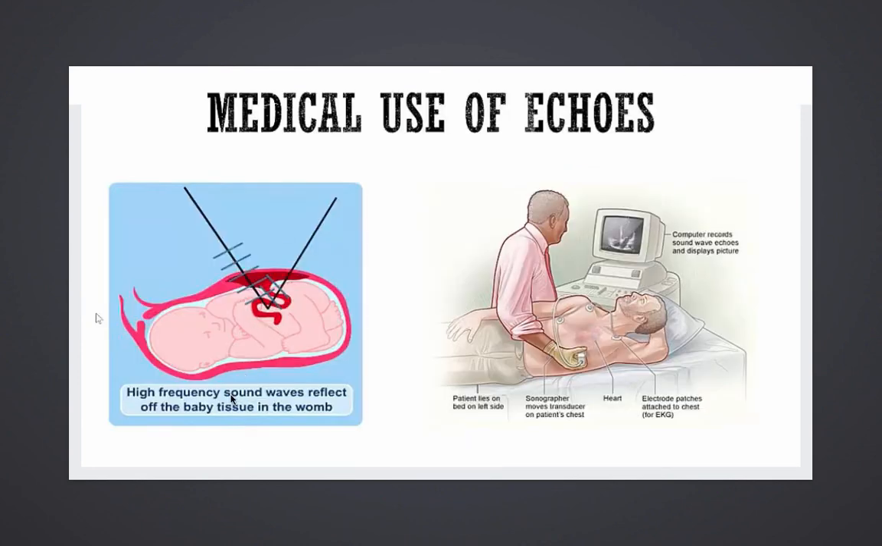Yes, in medical science also, high frequency sound waves reflect off the baby's tissue in the womb. So that is ultrasound. USG is the short form, which is used when an ultrasound is done. So it is important in medical science. This is also important: cardiography, electrocardiography. For that also it is done. Fine. So these are the common examples for the uses of echo, which is very important in our daily lives. All this must be done by you.